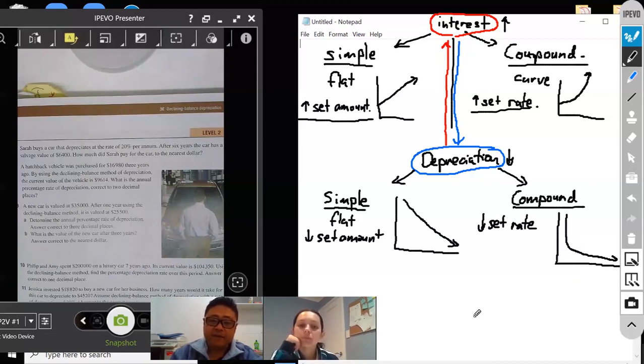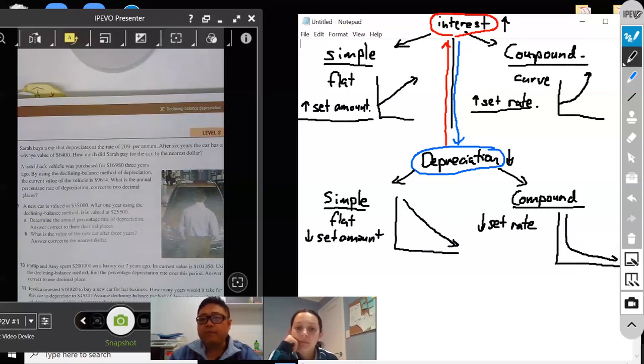Yeah, because you're going down by a set amount each time, and if you let it keep going, it'll go negative. Yeah, okay. Whereas this one will just keep approaching zero, and it'll be a smaller amount each time. Yeah. Okay.